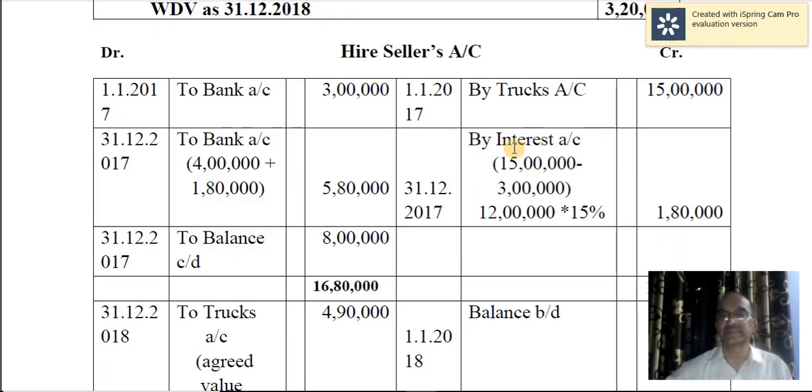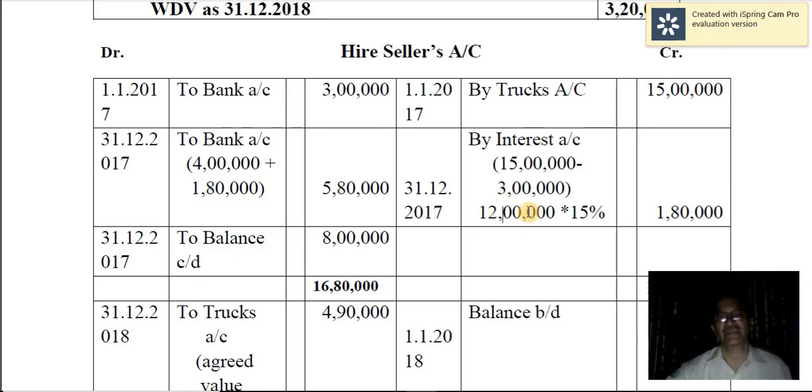Then interest for the first year. 15 lakh is the cash price for 3 trucks, and down payment is 3 lakh for all the 3 assets together. Therefore, the remaining amount is 12 lakh. This is the outstanding cash price at the beginning of the first year. Therefore, on this 12 lakh, you are calculating interest at 15%, and therefore that comes to 1,80,000.